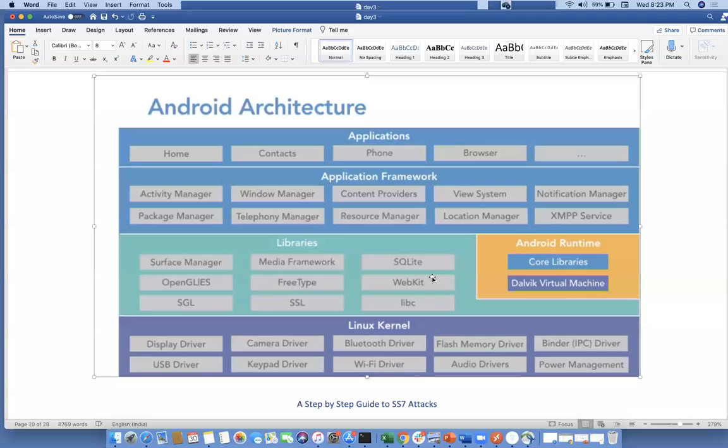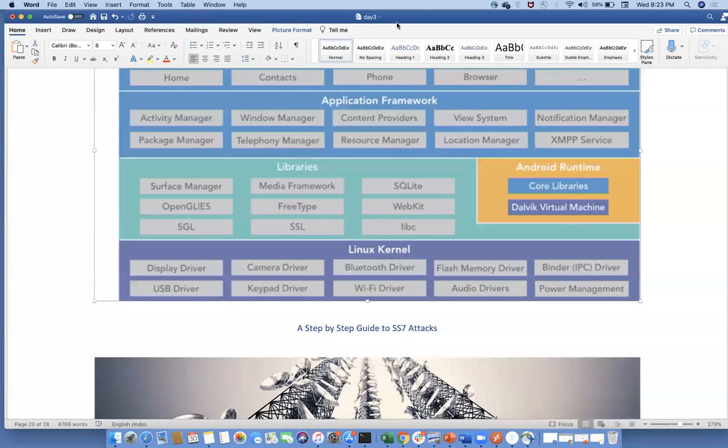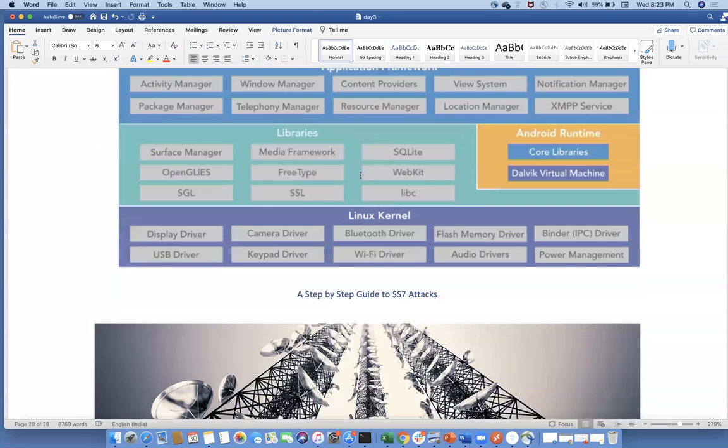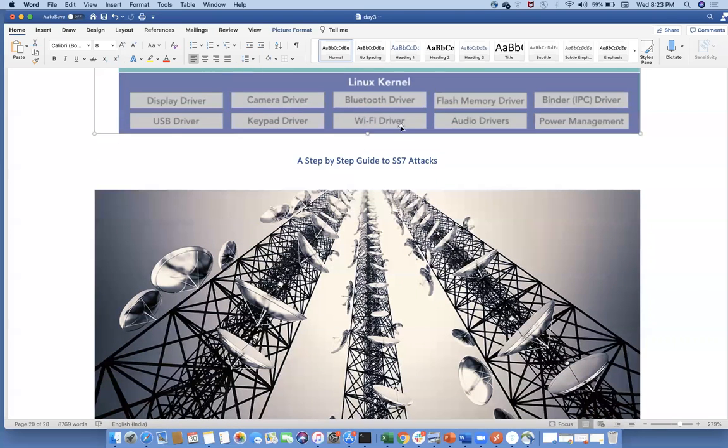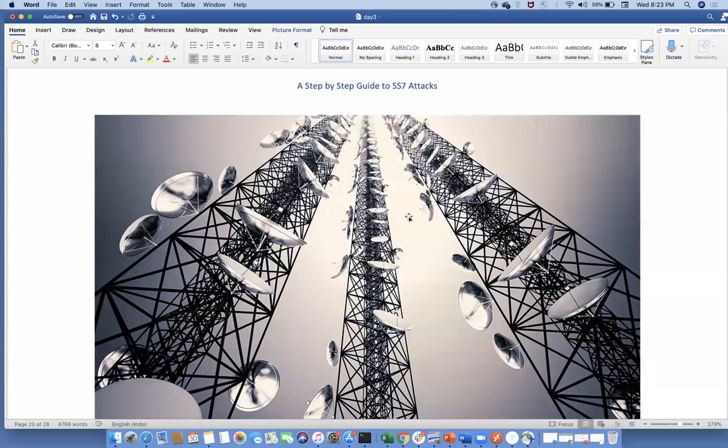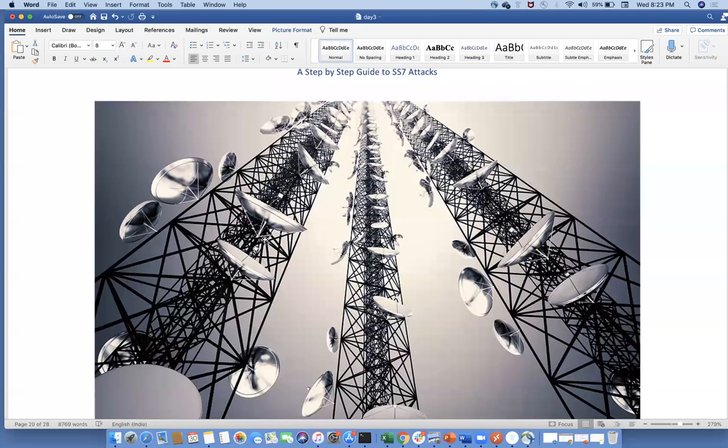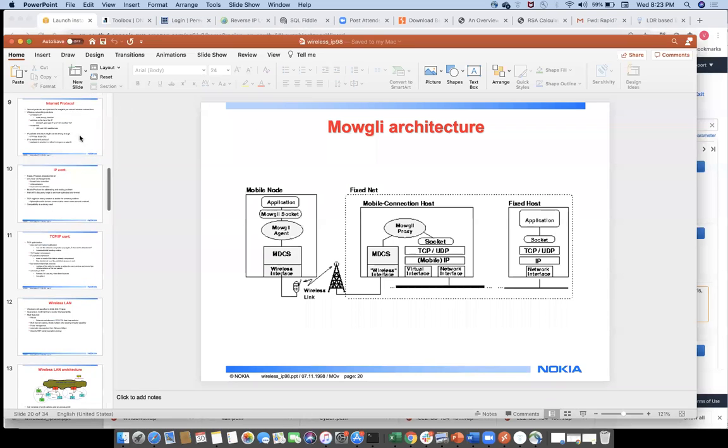If you are a mobile application developer, then definitely it will be easy to understand. No need to worry about this. I have more than 50 to 60 pages on how to hack Android applications and Android systems. Next, home, contacts, phone, browser: this is the complete application framework. Both mobile technology and wireless technology share common points. Now SS7 is a very important point in mobile technologies and wireless technologies. To understand this concept, I'll go with the mobile architecture. I just missed this point.